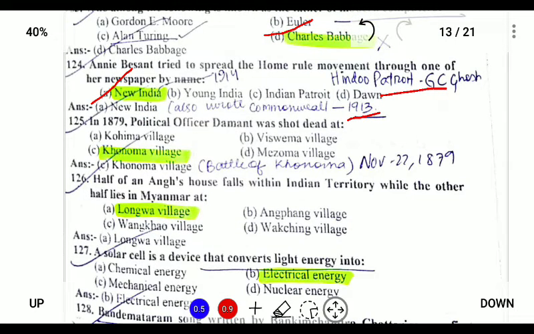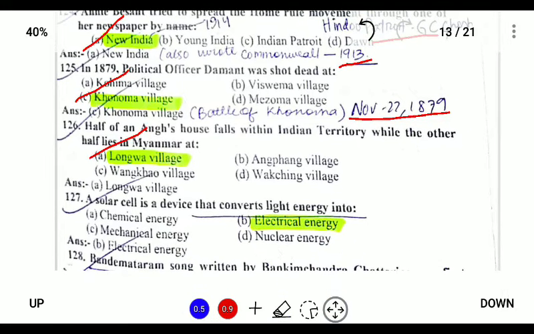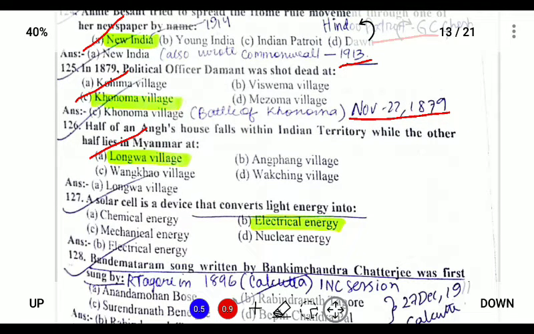In 1879, police officer Damon was shot dead at Konama, and this led to the Battle of Konama, which occurred on November 22, 1879, and it lasted for 2 years, which ended in 1881. Half of the Ang's house falls within Indian territory, while the other half lies in Myanmar. So, in Indian territory, it lies in Dongwa in Mon district. And Ang is the chief of the village in Konyak areas of Mon district.